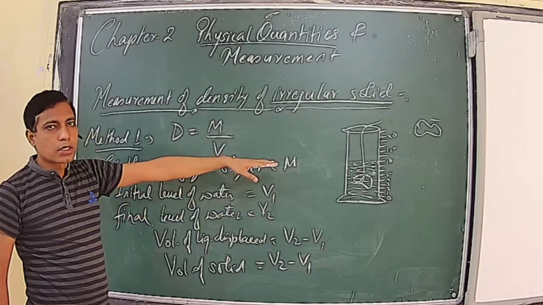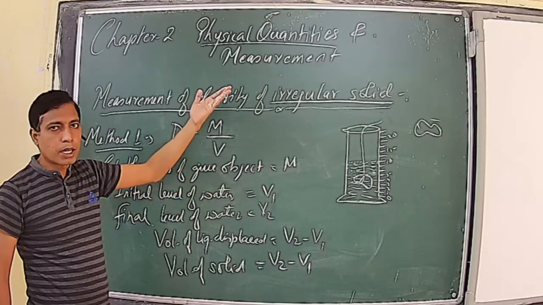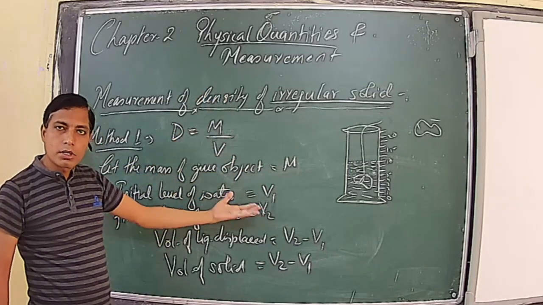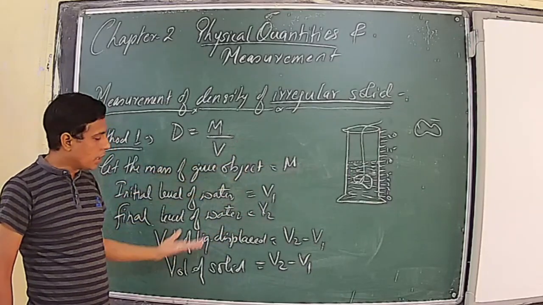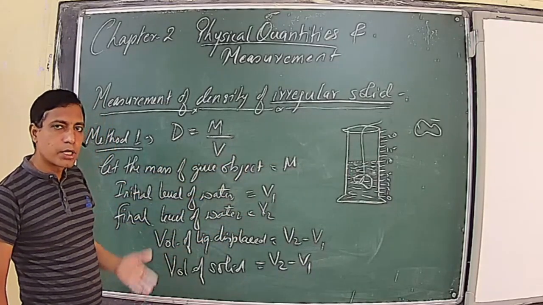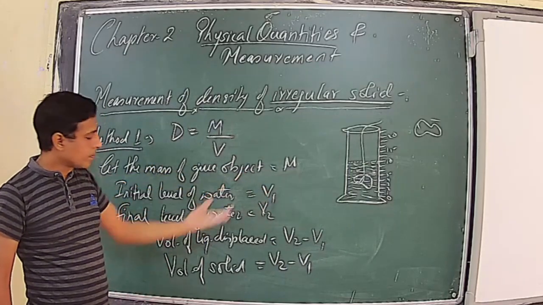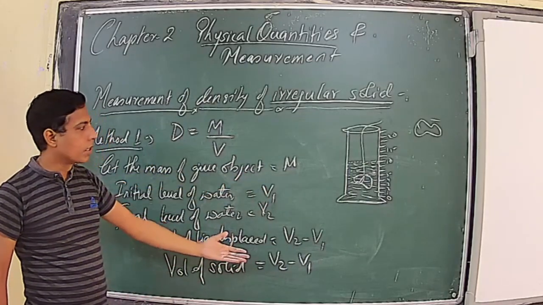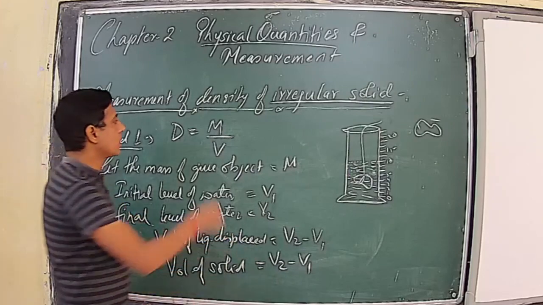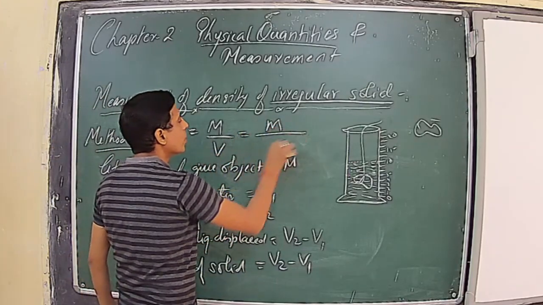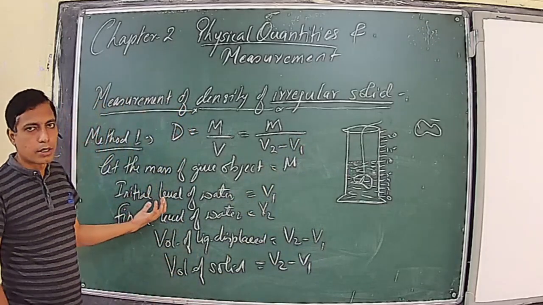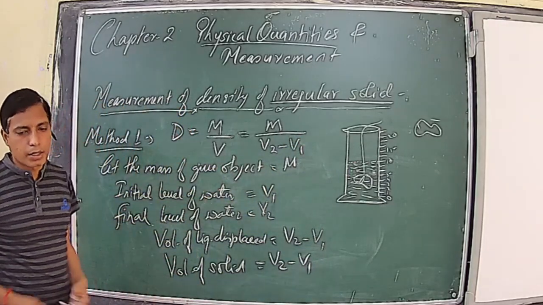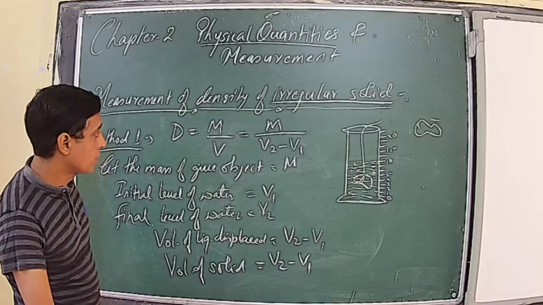Then we have inserted the solid in this, water gets displaced in upward direction, and we have noted down the final level, say V2. So the volume of liquid displaced is V2 minus V1, and we know that the volume of liquid displaced is equal to the volume of the solid submerged. So volume of solid is V2 minus V1. So once you get the volume, you can use the formula density is equal to m upon V2 minus V1. So this is the first method. This is called the displacement method by using a measuring cylinder.